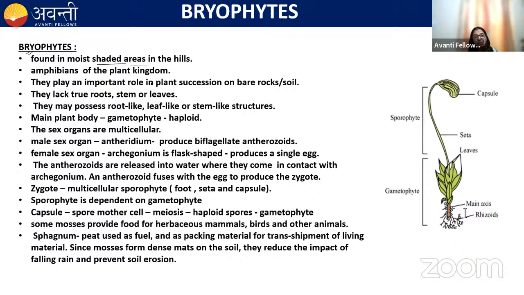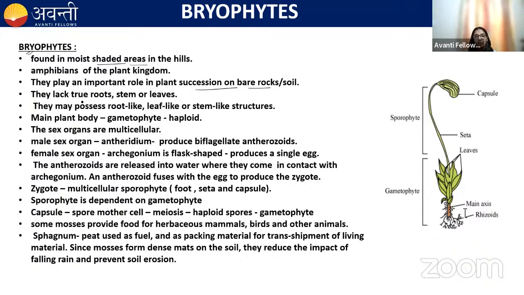They also play a very important role in plant succession. Remember, when we discussed xerarch succession, the succession which occurs on dry areas, when we studied the succession on bare rocks, the pioneer species are lichens, and these are followed by the mosses. So the mosses also play a very important role in the plant succession on bare rocks.